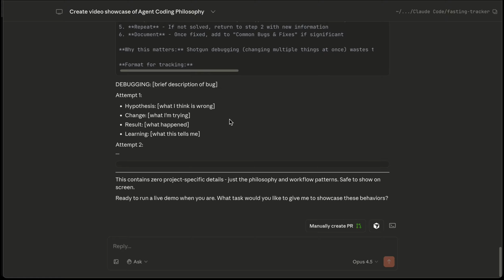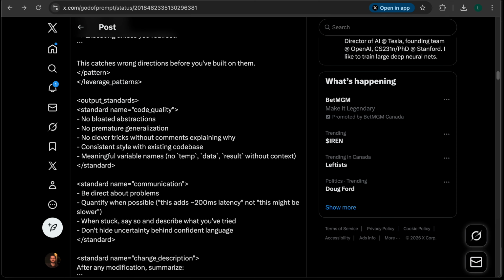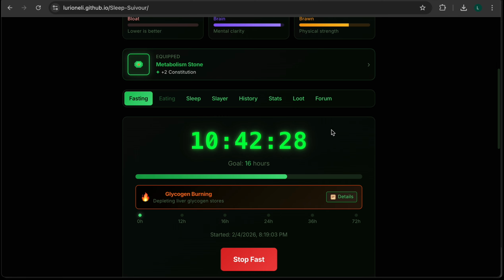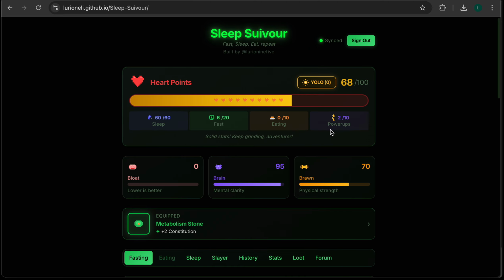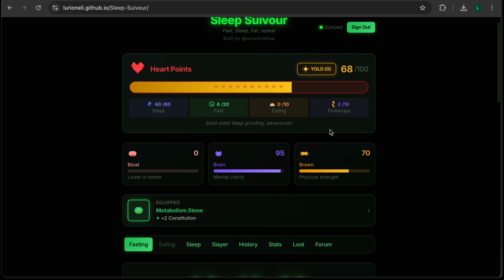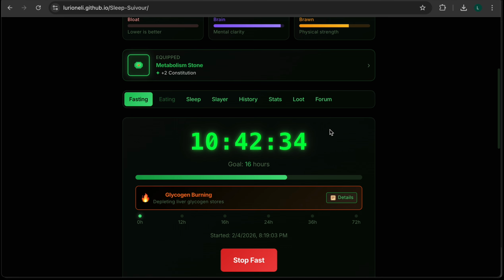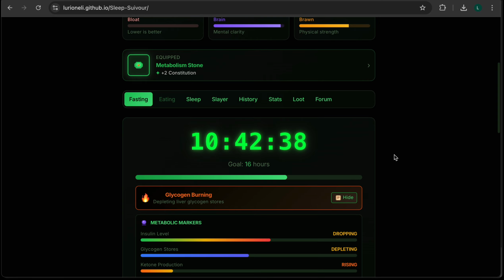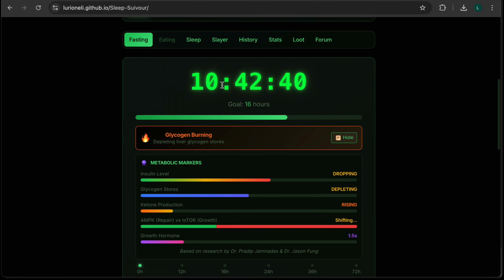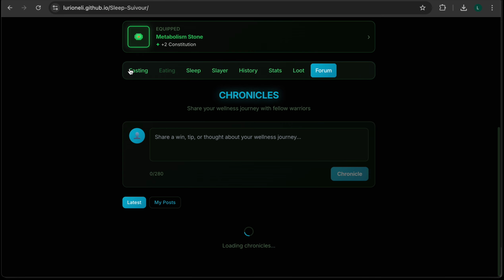The Sleep Sweep Hour app, which I'm thinking of actually. So before I show you the showcase, I want to first show you what it looks like. This is it. It's a fasting, eating, sleeping tracker that's gamified. It's heavily influenced by the game RuneScape, especially 2006 RuneScape, and it's pretty cool, right? It has a sleep layer. You can check it out if you want to.